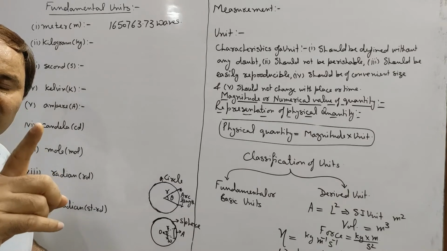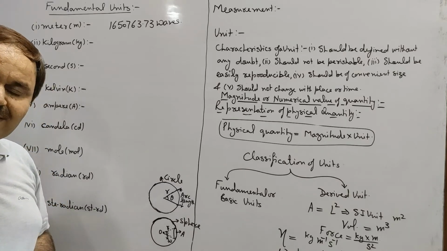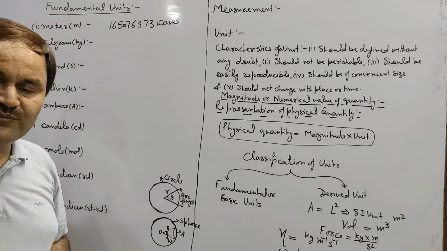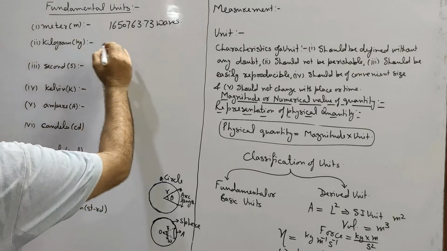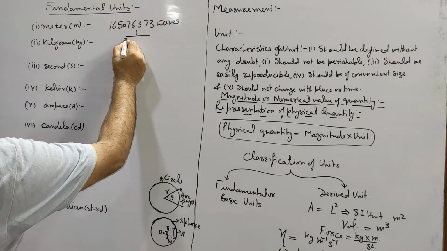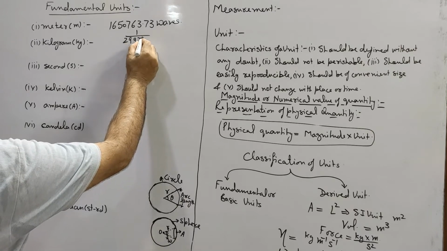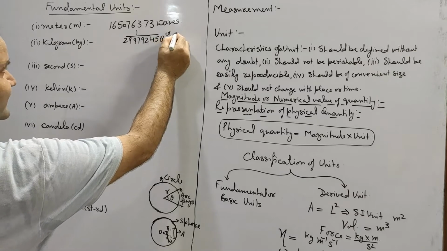So the distance 1 meter will be covered by light in vacuum in 1 upon 299,792,458 of a second. So we can say that 1 meter is defined as the distance covered by light in vacuum in 1 upon 299,792,458 of a second.